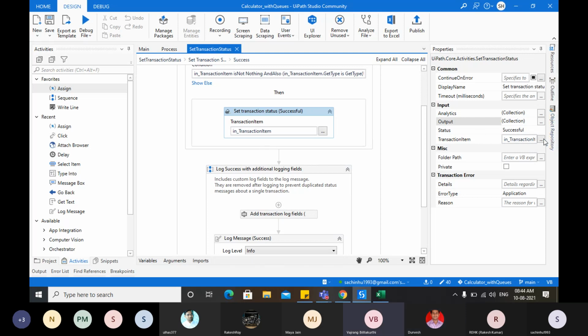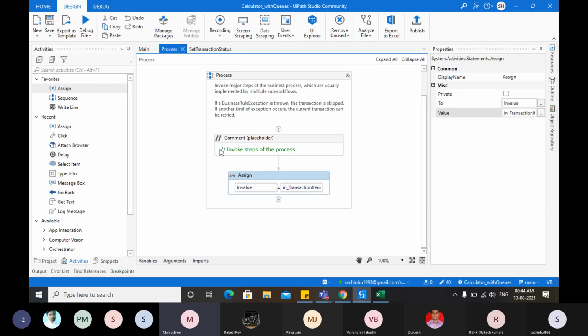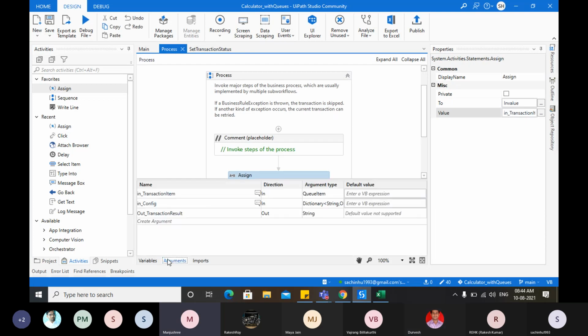There is one small mistake that you have done. Did anyone observe that or not? The output argument is assigned to in. Yes, Manju, you are correct. So what should we do? Go to process and change the variable like argument. Instead of in value, we can give the argument. Excellent. That's a good catch.